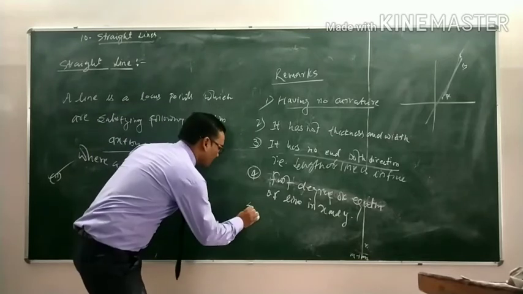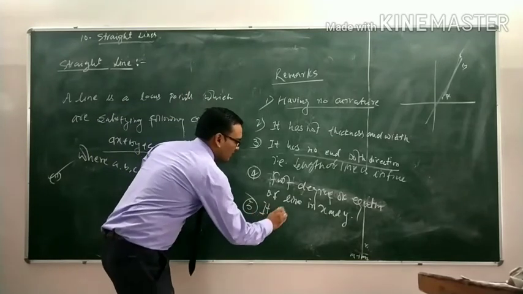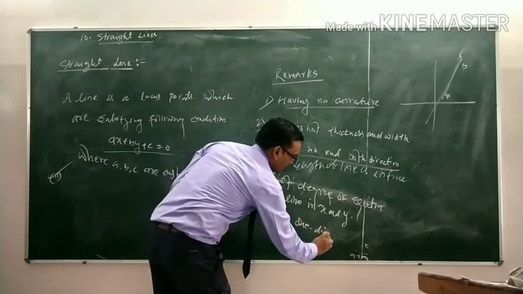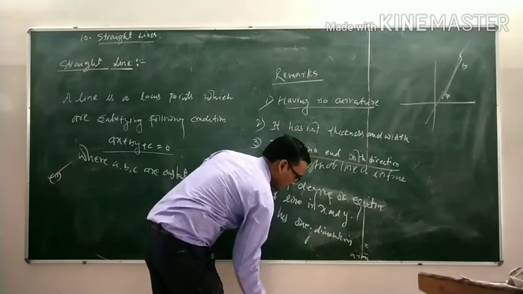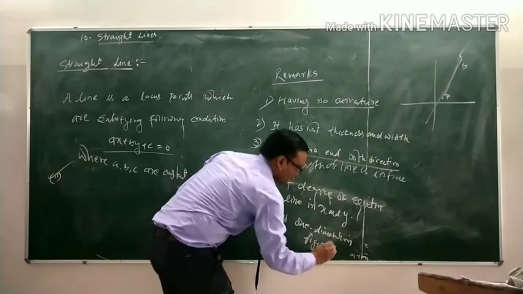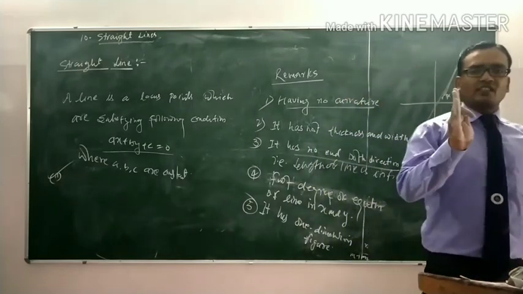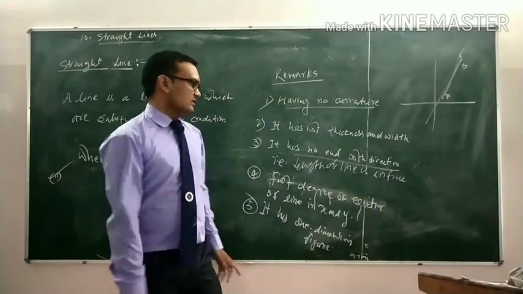Fifth is the most important point. It is a one dimensional figure. That means a line is a one dimensional figure. Here we only measure the length, not the breadth and width. A line is a one dimensional figure.